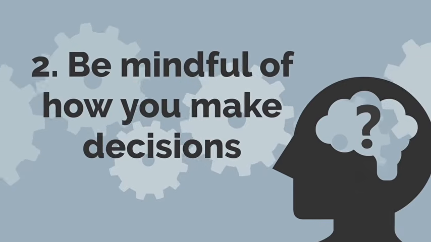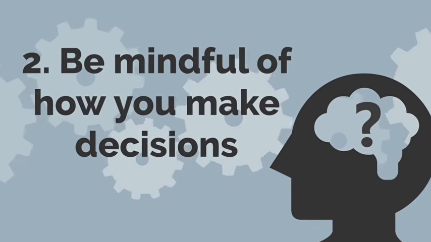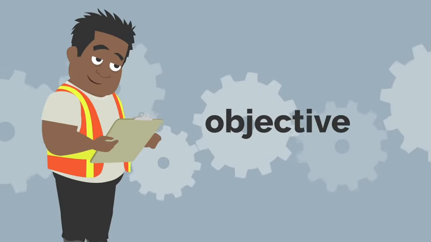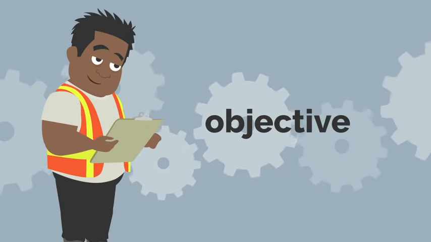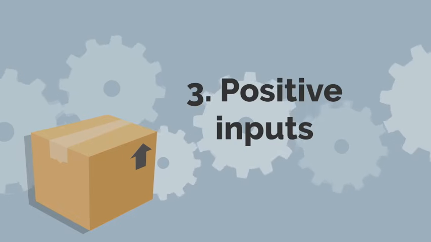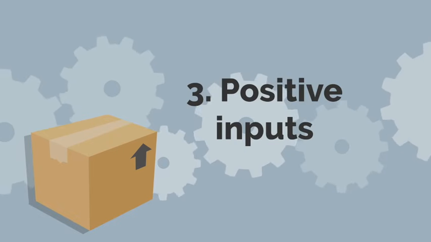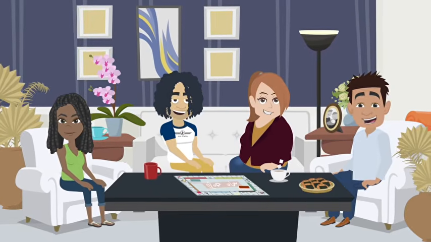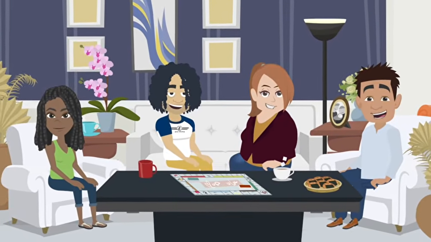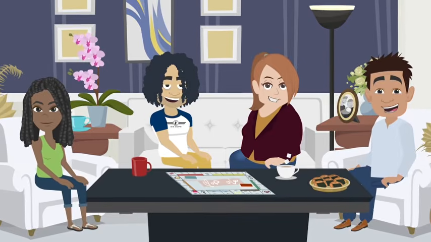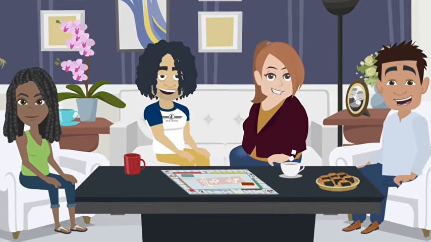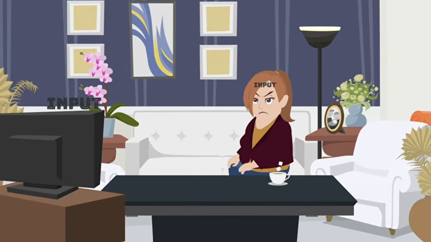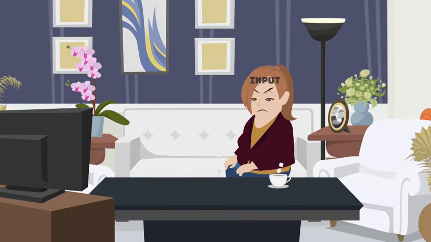If you find yourself relying on gut feelings, always pause and second guess where those gut feelings are coming from. Always look for objective criteria when making important decisions. Another strategy is to help your brain by providing it with positive inputs to minimize false negative stereotypes. Try to connect with people with diverse backgrounds from your own. Meaningful relationships with people from different backgrounds are the best way to dispel false and negative stereotypes. Conversely, avoid negative inputs that perpetuate negative stereotypes.